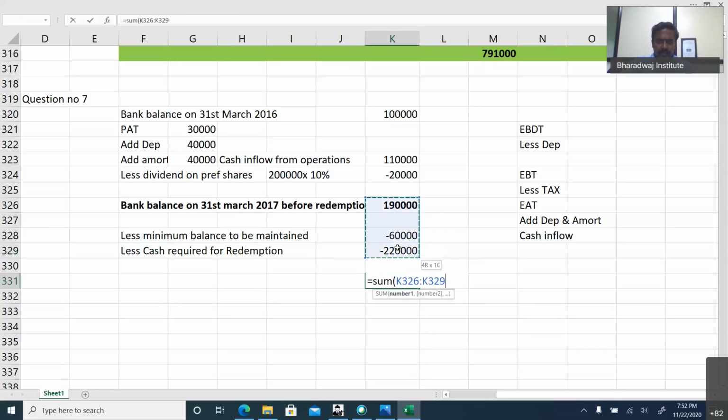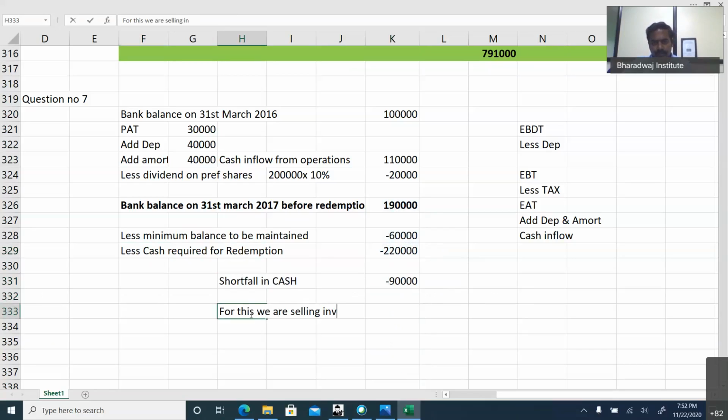What is the cash shortage? This is a shortfall in cash. For this, we are selling investment. What is the total investment in the balance sheet? 2 lakhs. This is cost. We are selling investment for 90,000. Simple. 90,000 should be the selling price. That is 90%.